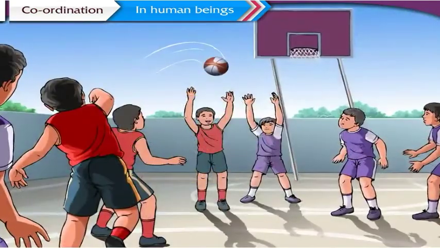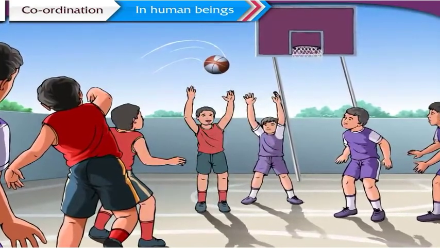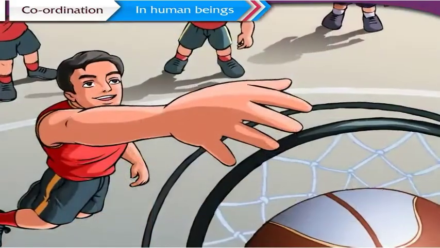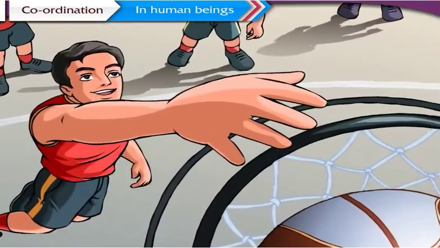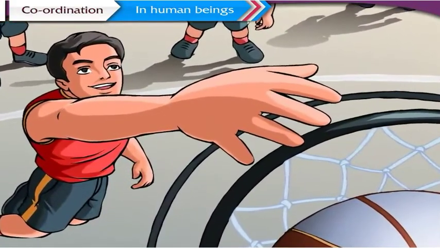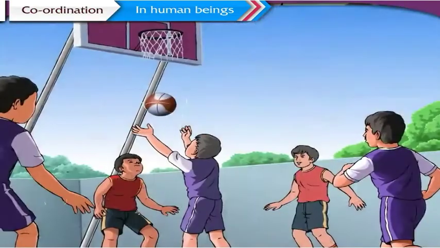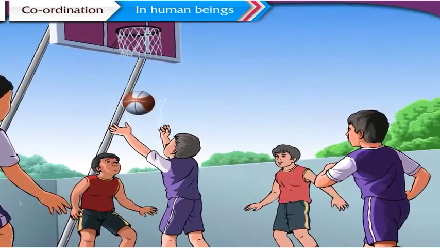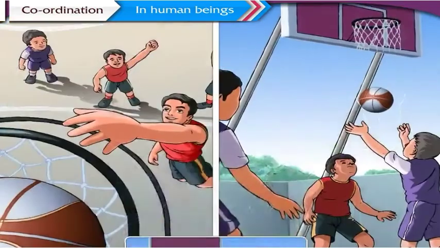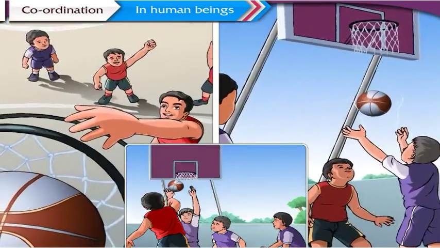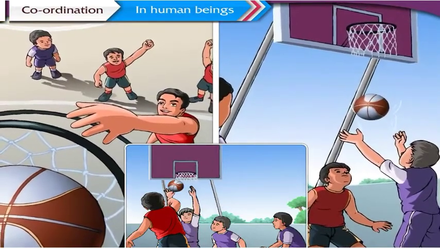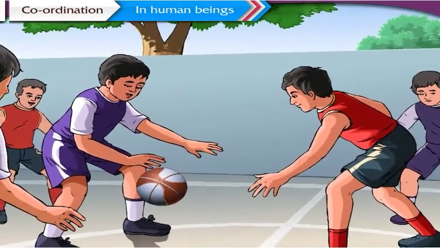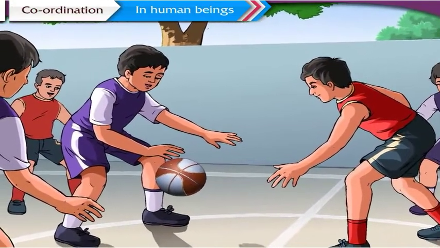During the match, some players keep on moving the ball and pass it on to their team members. One of the players shoots the ball through the basket situated at the end of the basketball court. When the ball drops from the basket, players catch it quickly and the game proceeds further. In between, the players of one team try to snatch the ball from the players of the opposite team. The ball is blocked from the players of the opposite team by dribbling it continuously on the ground.